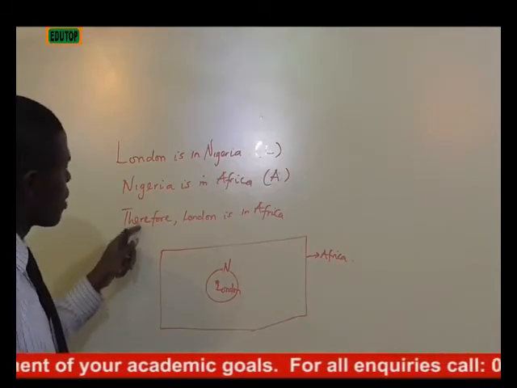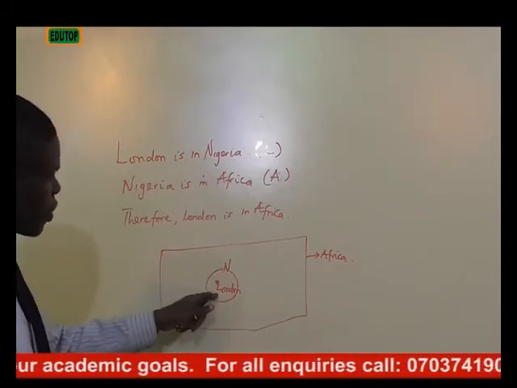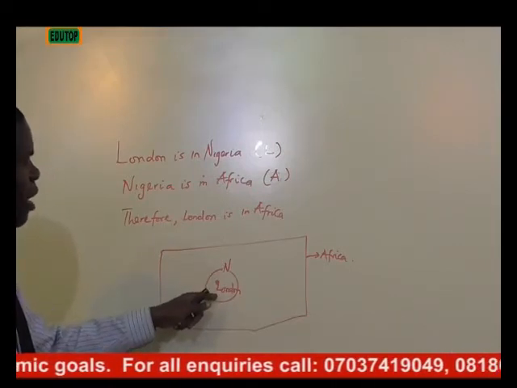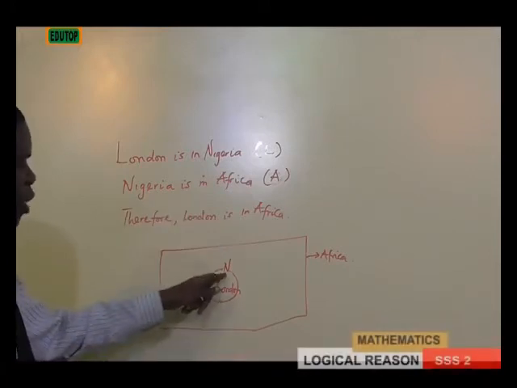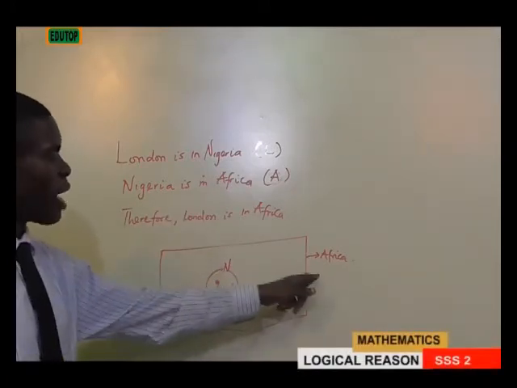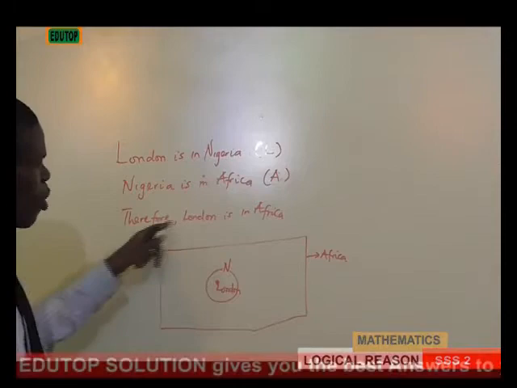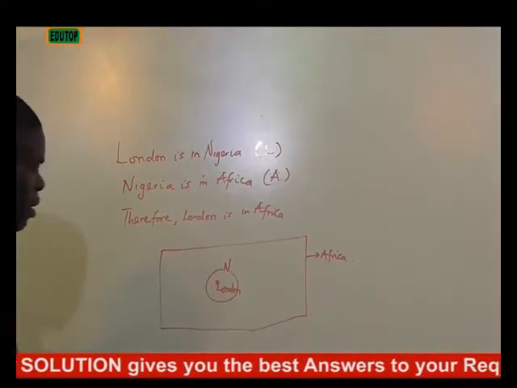The argument, London is in Nigeria, is justified by this Venn diagram. Nigeria is in Africa. Automatically, Nigeria is in Africa, therefore London is in Africa.